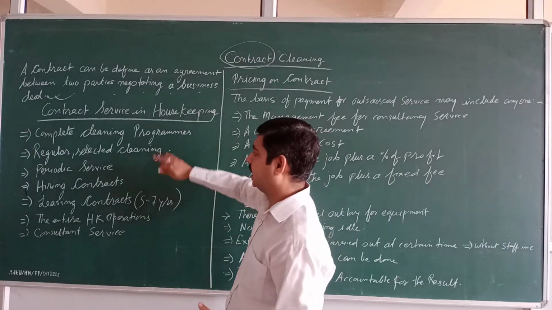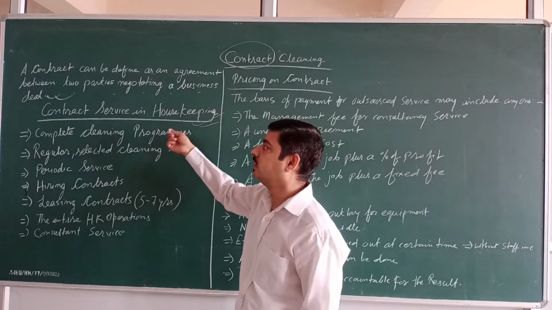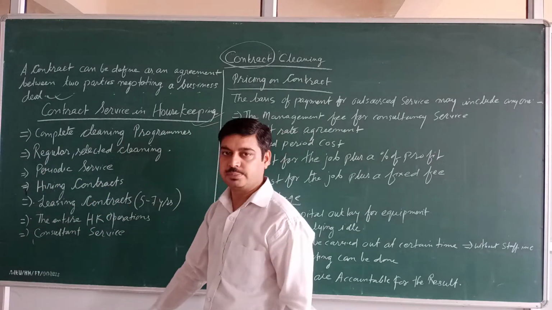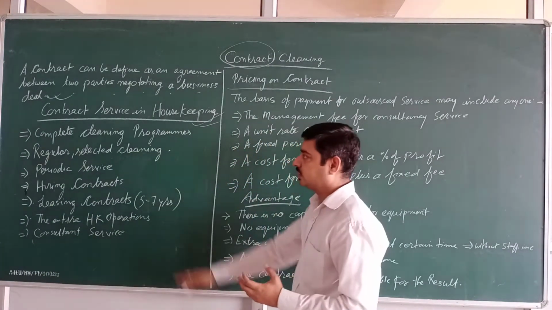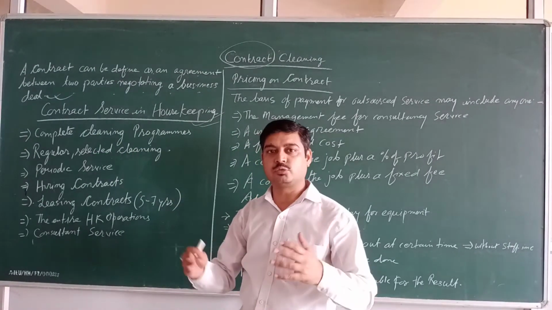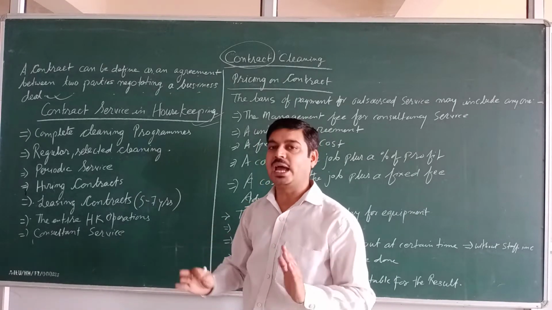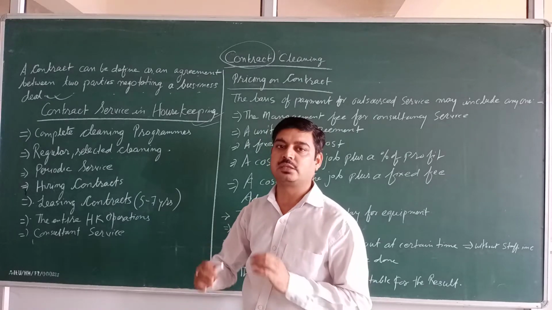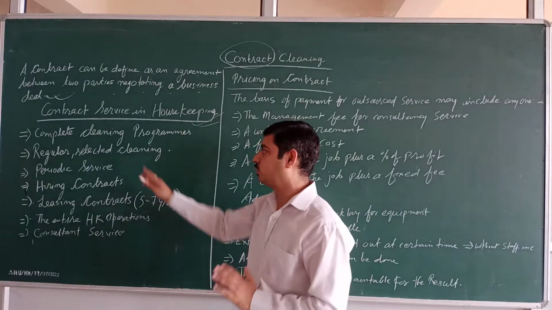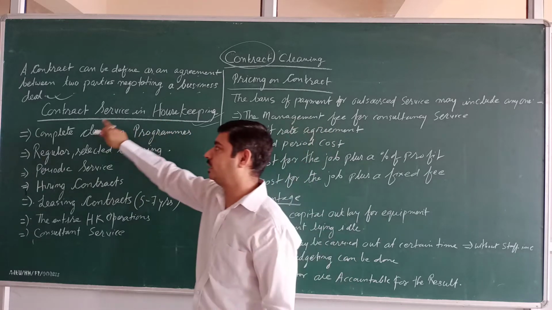See, in a hotel there are 5 or 6 points. What are the contract services in the housekeeping department? See, there are 1, 2, 3, 4, 5, 6, 7 types of contract service in the housekeeping department. First is the complete cleaning program. It means everything is given to the contractor for the cleaning process of the hotel, like the entire area, the lobby area, the linen area, the restaurant, the room, the bathroom, the public area, everything is given in a complete cleaning program under a contract.